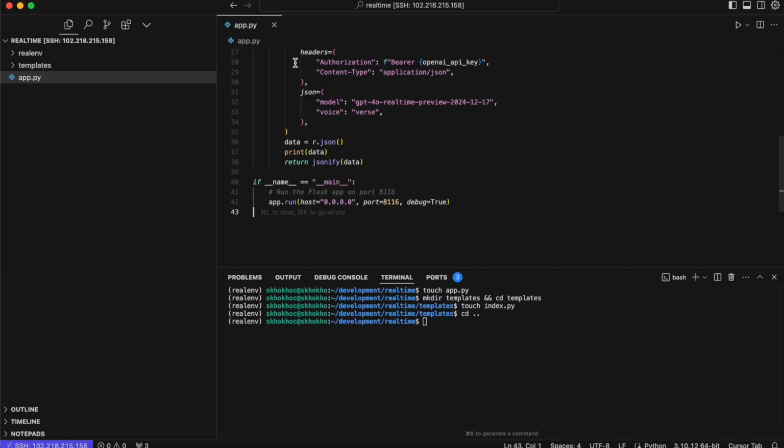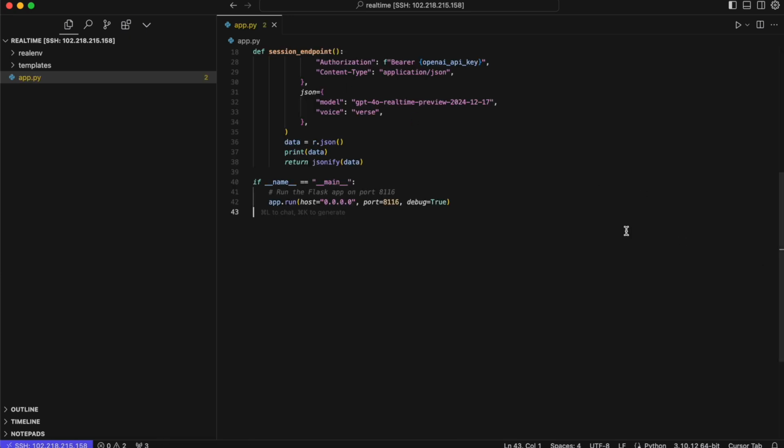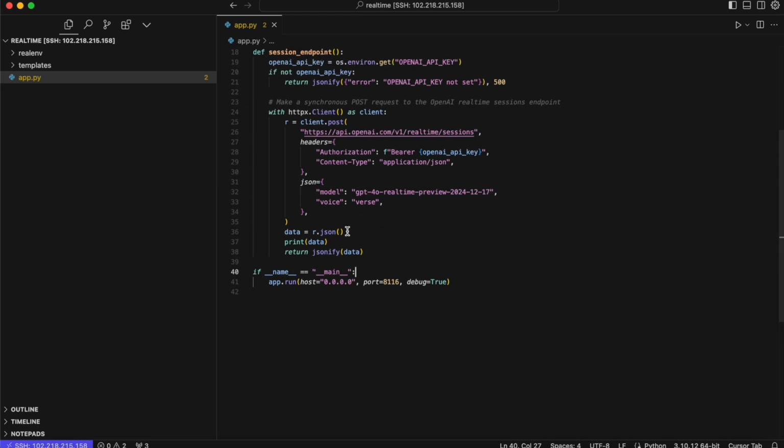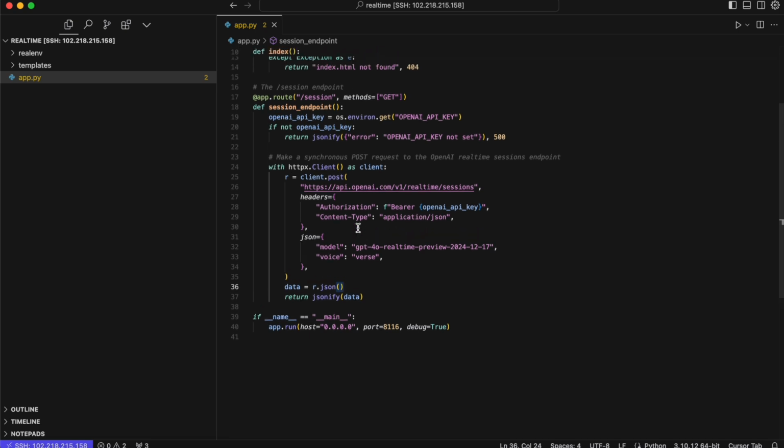But anyway, I will paste all of this here. Let me just close this in the meantime, and I'll just show you. I'm running this on port 18118. You can run it on any port that you like. Just make sure if you're on a virtual server with firewalls, you have opened the port. Then I'm going to not print the data. This is not necessary. You don't have to print that.